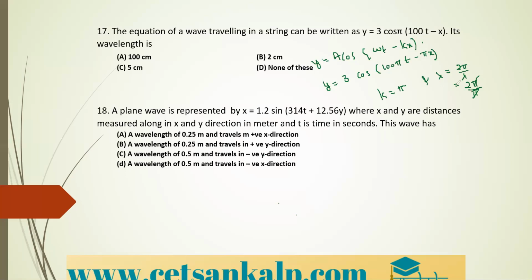So how are we going to do this? See, the options are: a wavelength of 0.25 meter and travels in positive x direction; a wavelength of 0.25 meter and travels in positive y direction; a wavelength of 0.5 meter and travels in negative y direction; a wavelength of 0.5 meter and travels in negative x direction.